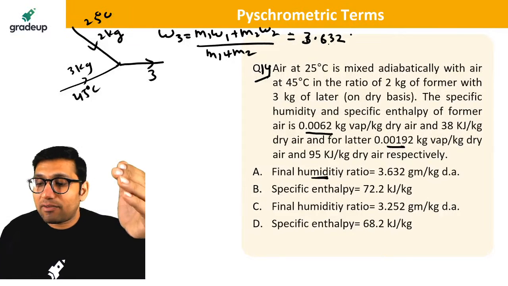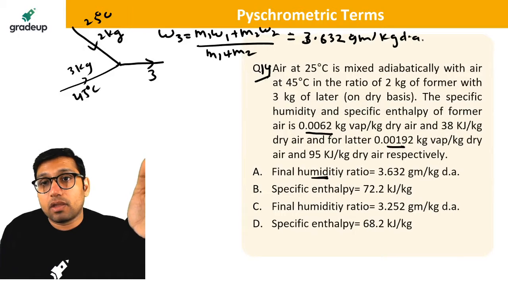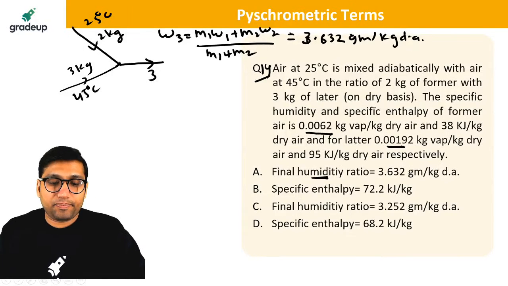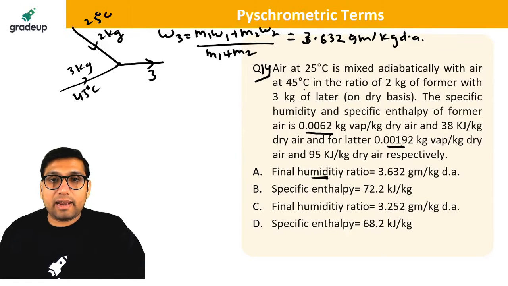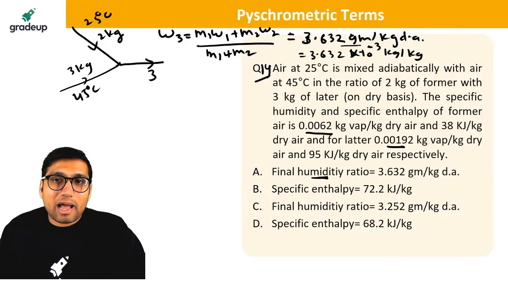Firstly, you will be getting that value in kg per kg. Then you have to multiply with 1000. That will give you gram per kg. You have to see the unit also. So you will be getting this value as 3.632 into 10 to the power minus 3 kg per kg. Because you have to find in gram per kg, you have to multiply with 1000.